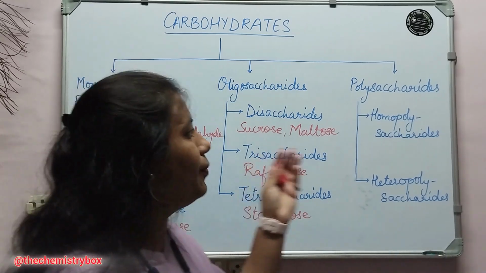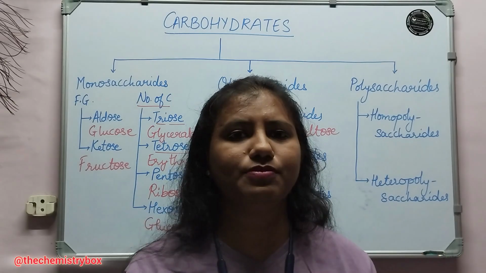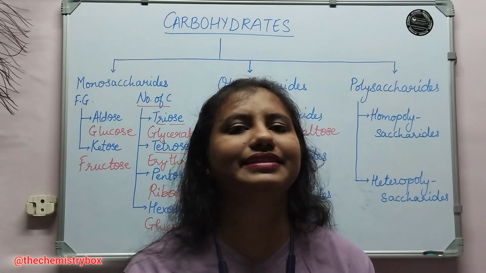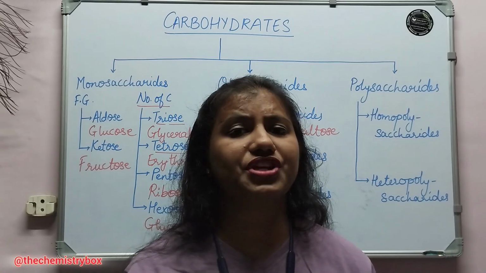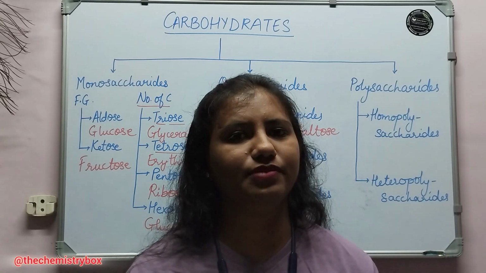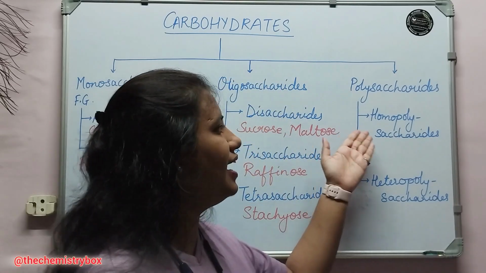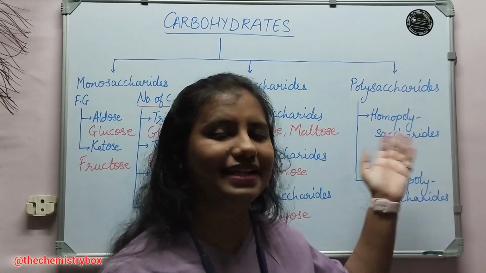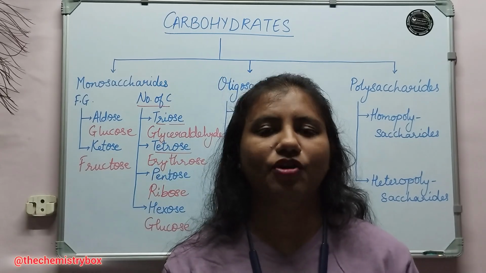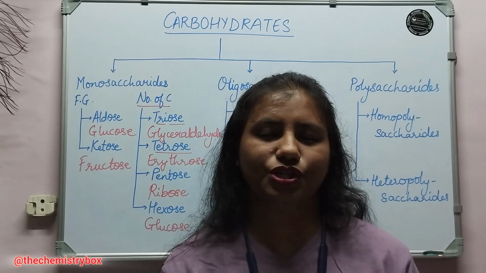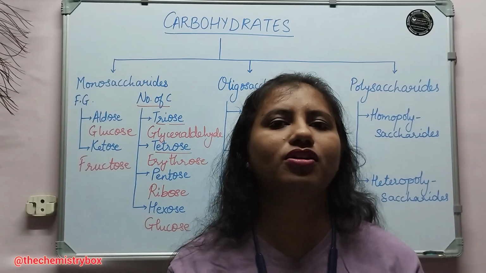Now we move on to the polysaccharide side. In polysaccharides, we understand that there are so many monosaccharides that these carbohydrates are much more complex molecules. So polysaccharides are such compounds which can contain a lot of monosaccharide molecules and have a complex structure. So under polysaccharides, we have two types, that is homopolysaccharides and heteropolysaccharides. Homopolysaccharide means such a compound where the same monosaccharide molecule keeps on repeating again and again and links to each other to form a complex structure.